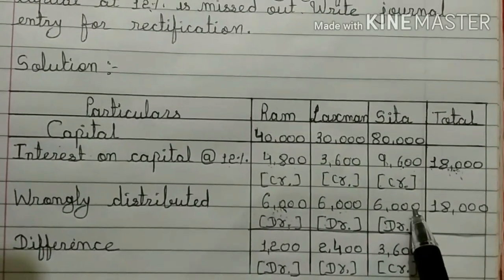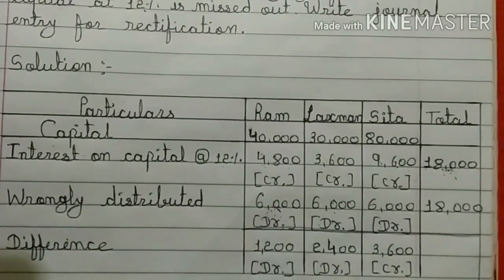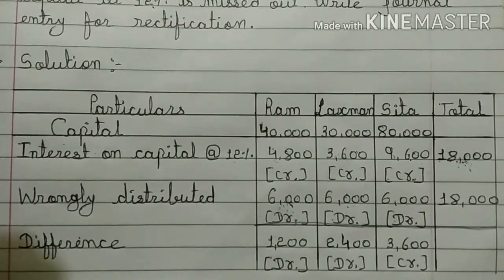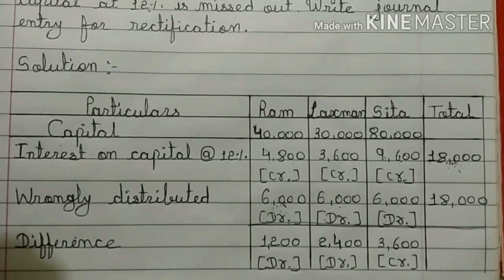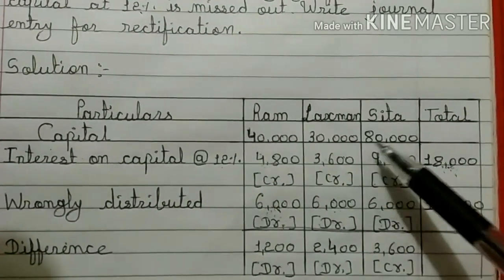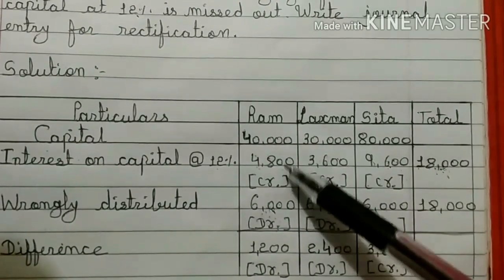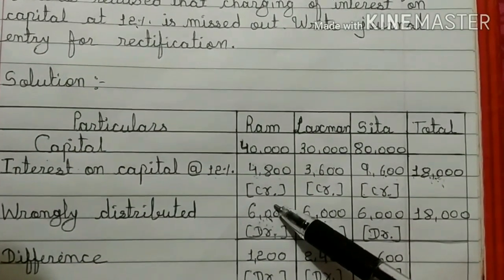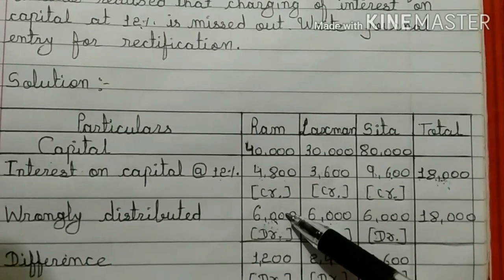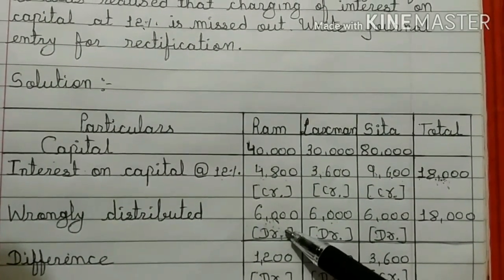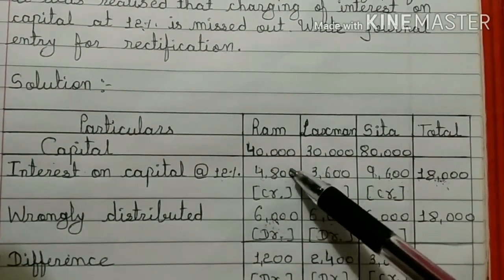And now let us find out difference. Okay students, so to find out difference, let us see that out of these two amounts, which amount is greater. Here 6,000, which is debit balance, is greater than credit balance 4,800.